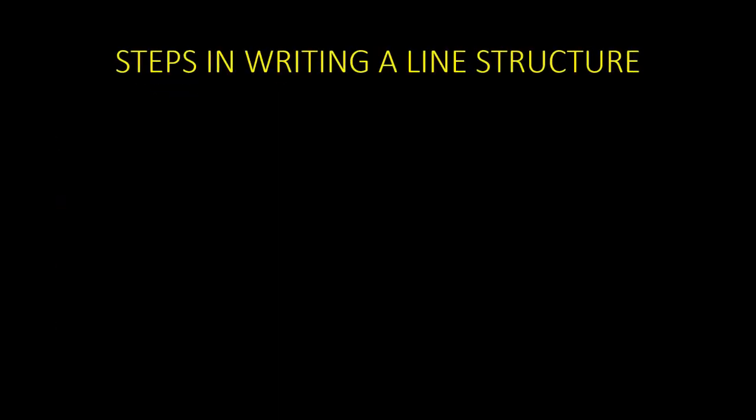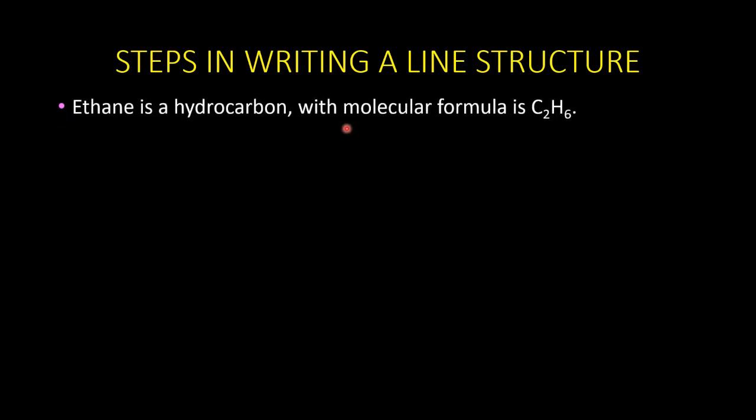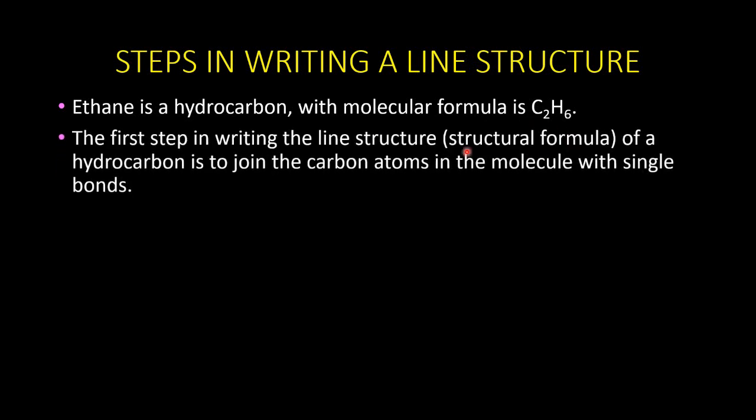When it comes to hydrocarbons, drawing a line structure is very important. Let us see the steps involved in writing a line structure one by one. For that, we are going to take an example of a hydrocarbon, that is ethane with molecular formula C2H6. It means that it has 2 carbon atoms and 6 hydrogen atoms. Let us see the steps. The first step is to join the carbon atoms with a single bond. Here our example has 2 carbon atoms, so these 2 carbon atoms will be joined with a single bond. This is the first step.